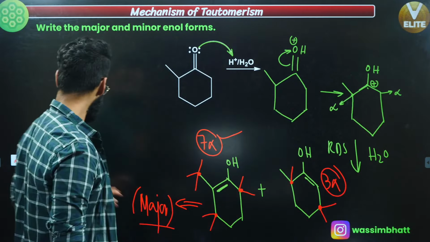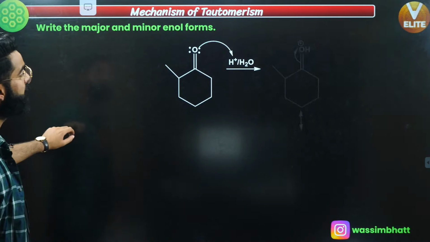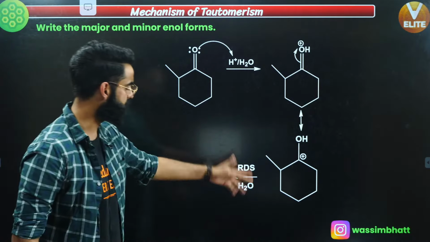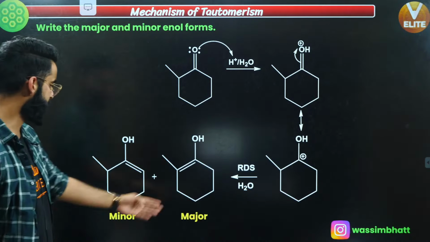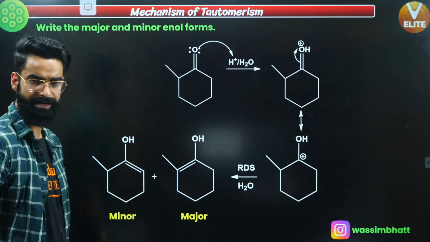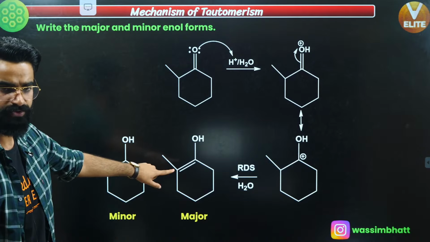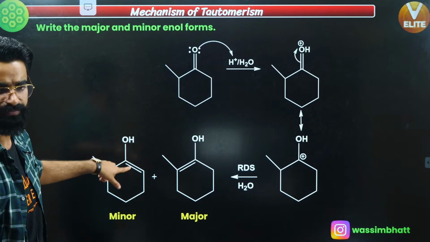All right, let's move on. This is something which I told you. So you get 2 products right here. One is going to be the major product, one is going to be the minor product, right? Why is this the major product? Because this double bond is stabilized by maximum alpha hydrogens, right? Over here, you don't have a lot of alpha hydrogens.